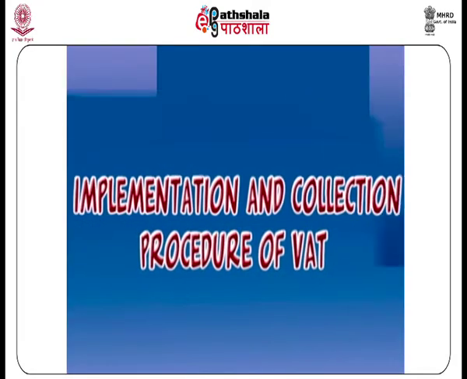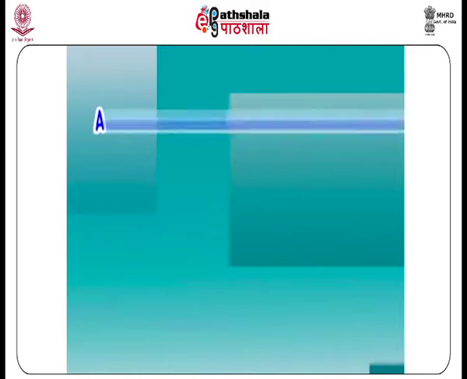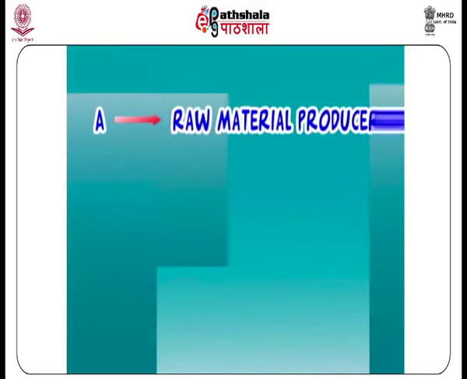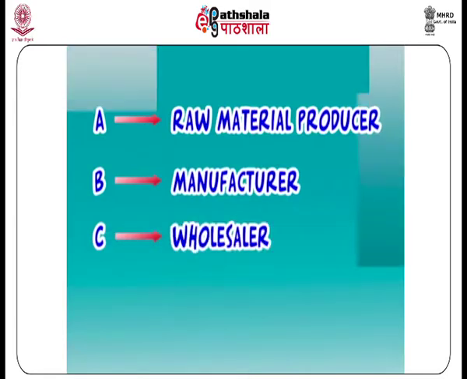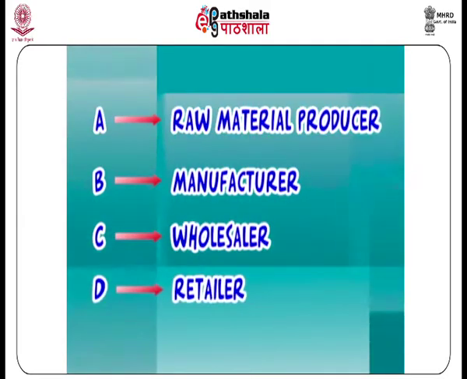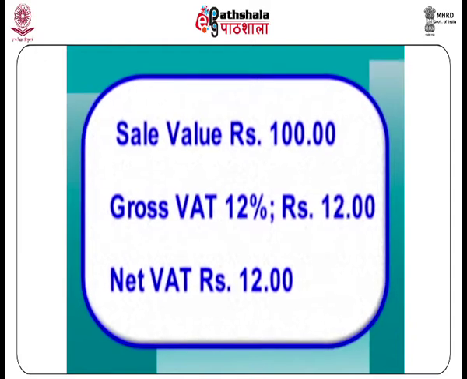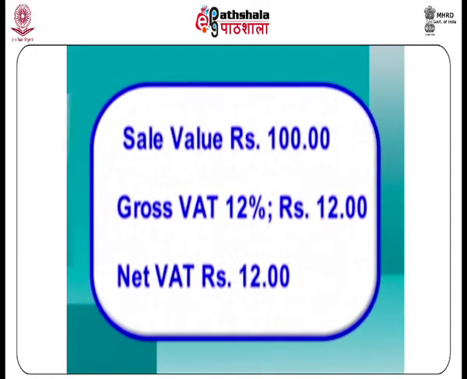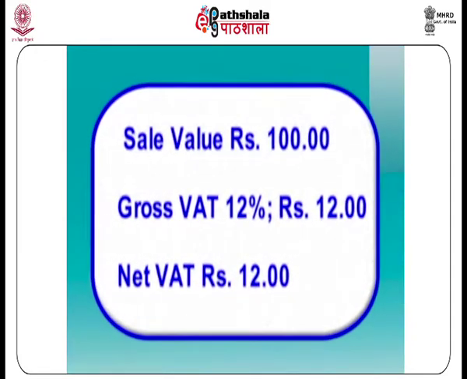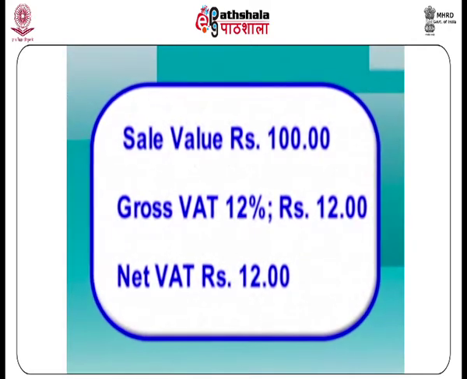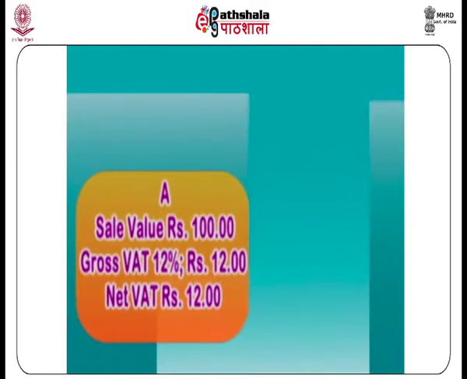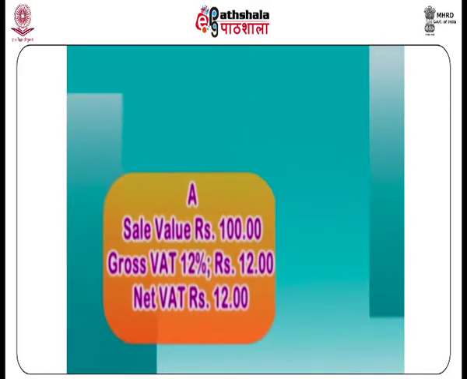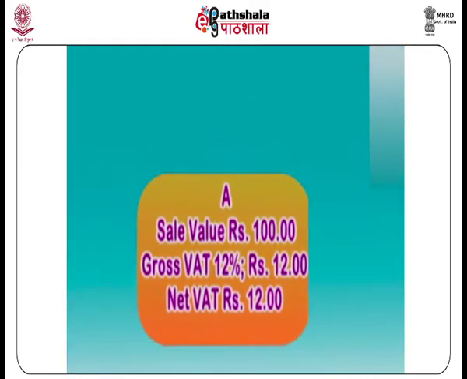Let us now take an example to understand VAT. Let us assume dealer A to be a raw material producer, B to be a manufacturer, C to be a wholesaler, and D to be a retailer. Dealer A sells his produce at Rs 100 and pays tax at the rate of 12%. As dealer A is a producer of primary product, his tax on inputs is 0. The sale price of Rs 100 plus tax would be the purchase price for dealer B, who is a manufacturer.